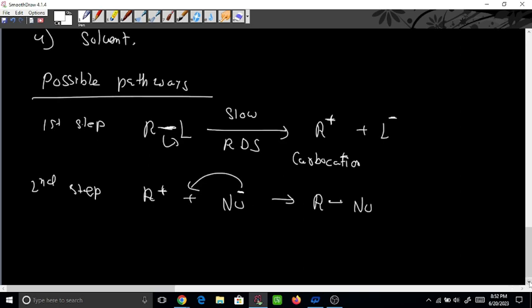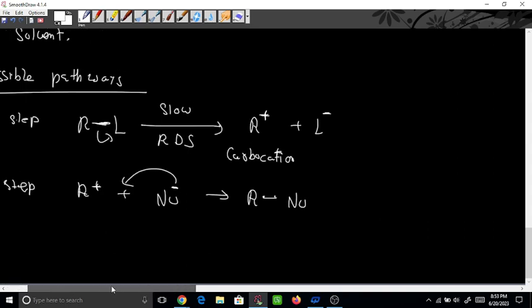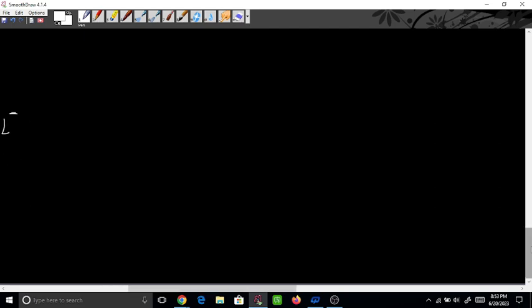So what are the characteristics of this reaction? Why have I written it in 2 steps? So we will see the characteristics. Until now you have written? True. Okay. So we will see the characteristics for this reaction.